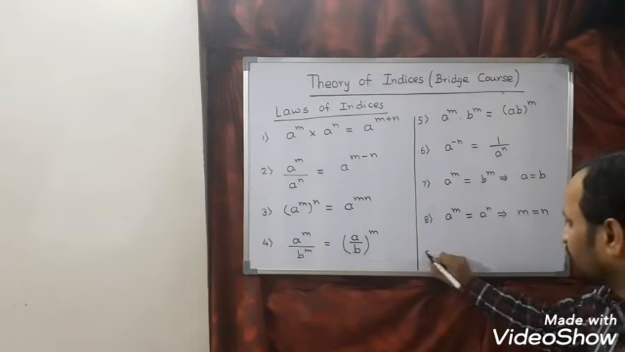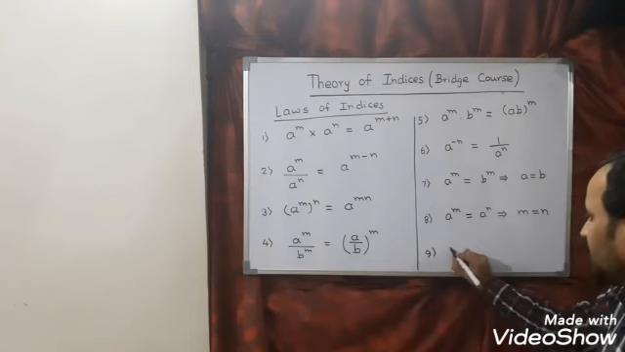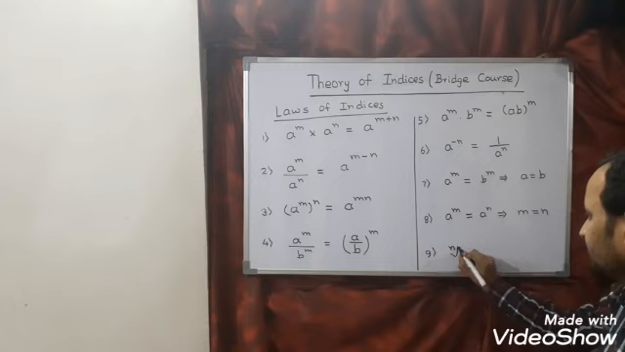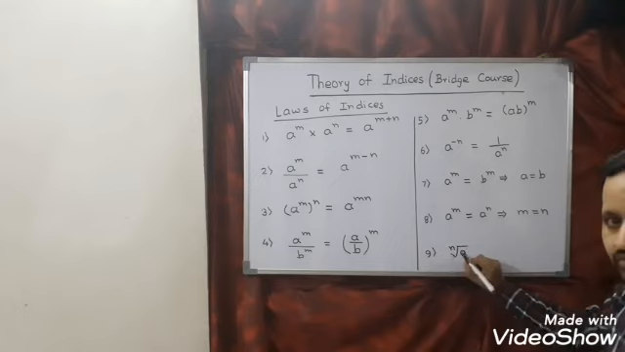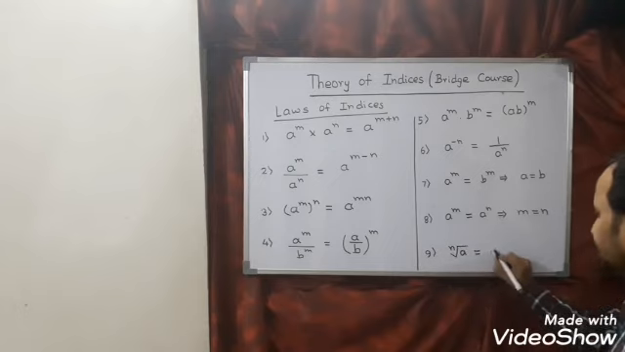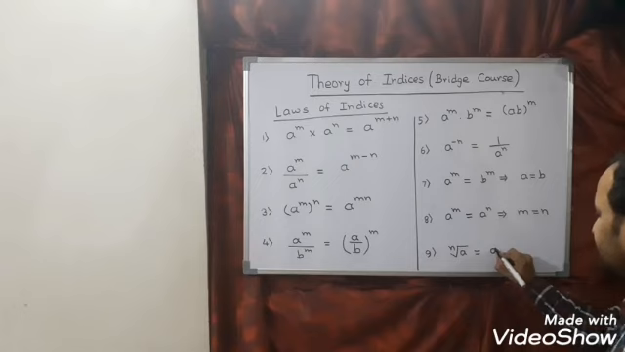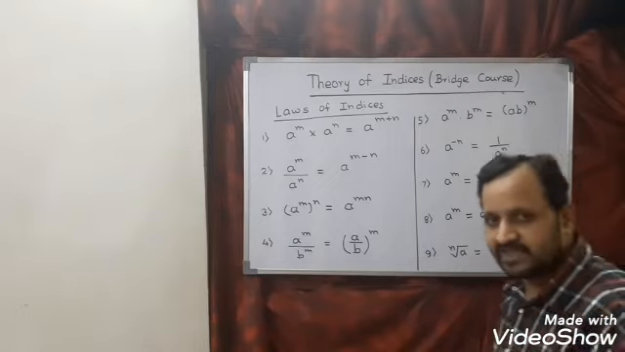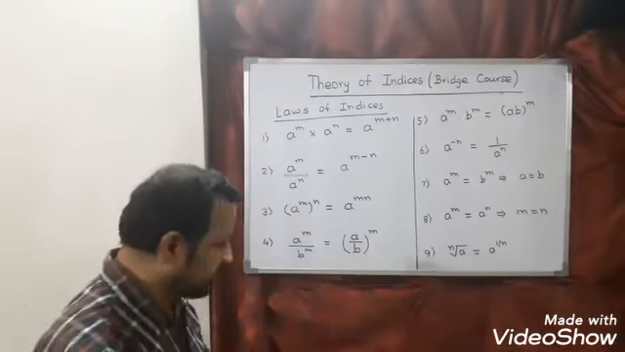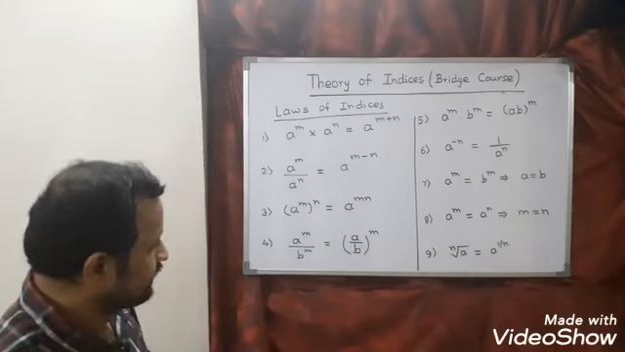Next, nth root of a. Nth root of a we can write as a power, what is the power of a here? 1. So nth root of a we can write as a power 1 by n. So these are some laws of indices. Let us see some more are there.